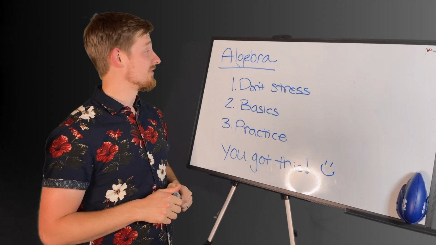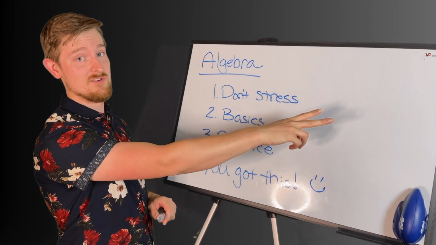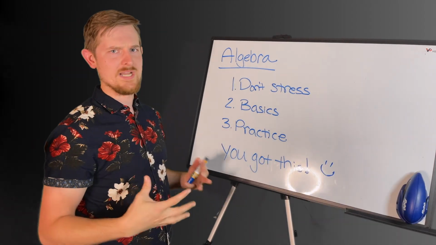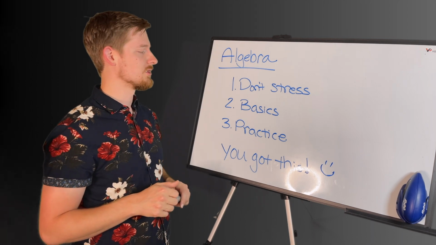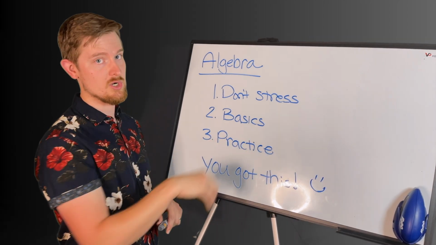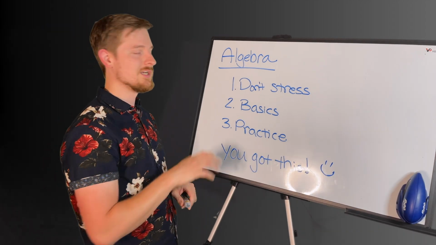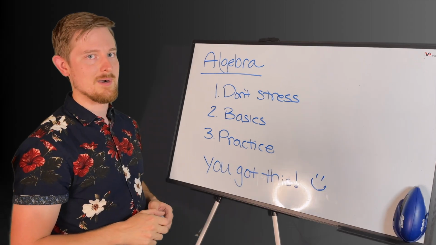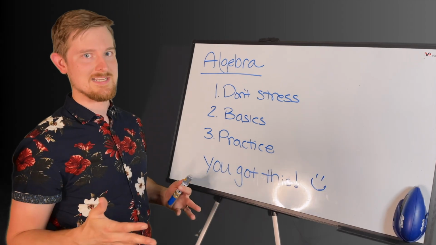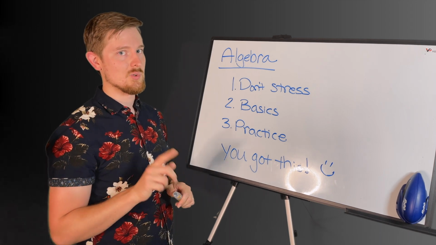All right, we got through all of our algebra today. We talked about what to expect in your physics class in terms of algebra and why you shouldn't really be stressing too much about the math side of physics. We talked about the basics of algebra that you're going to need to know and apply to physics so that you can be successful with these math problems, talking about inverse operators and things like that. And then we looked at those 3 practice problems, the mild, the medium, the spicy. Now, if you couldn't get through all 3 of them, that's okay. There's still more practice coming ahead, so look out for that.